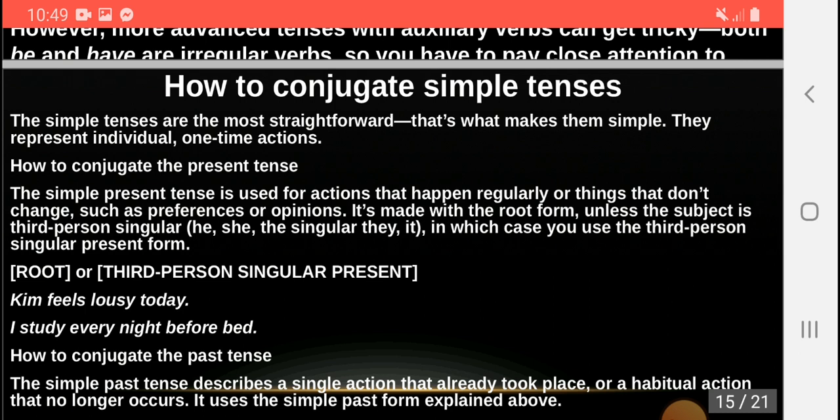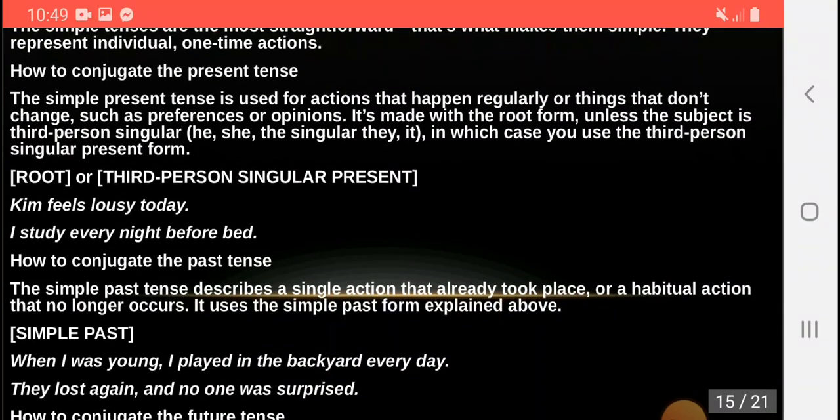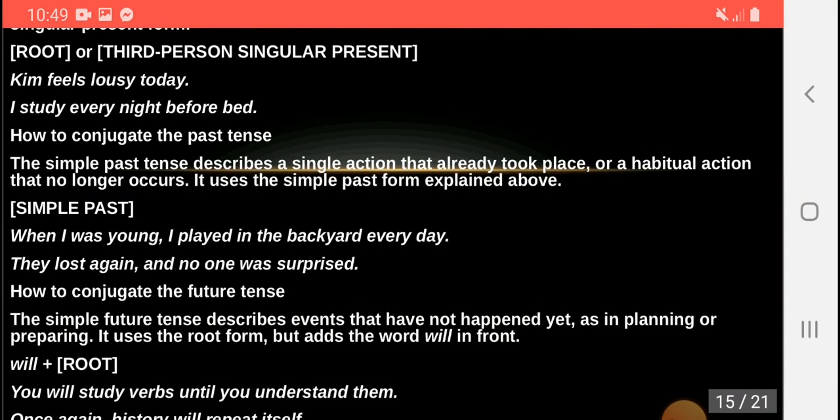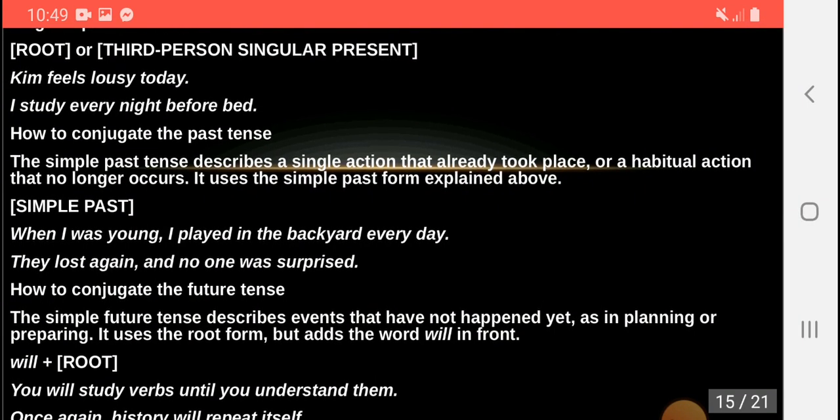How to conjugate the past tense? The simple past tense describes a single action that already took place or a habitual action that no longer occurs. It uses the simple past form explained above. Examples: when I was young, I played in the backyard every day. They lost again and no one was surprised.